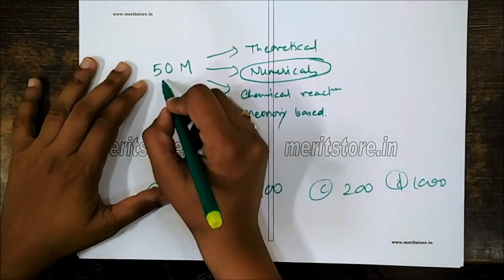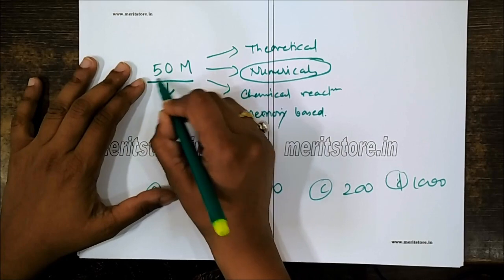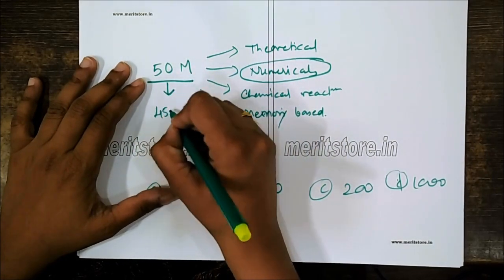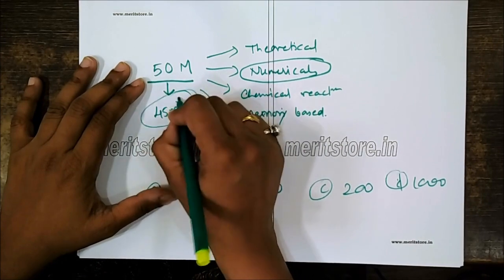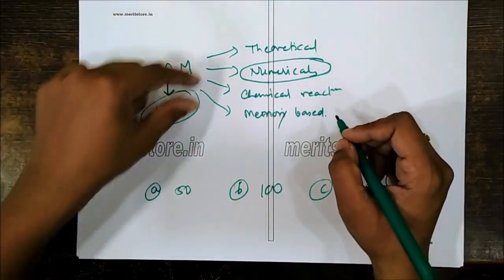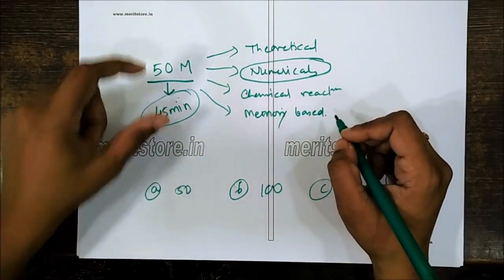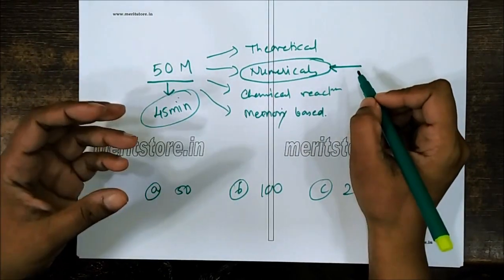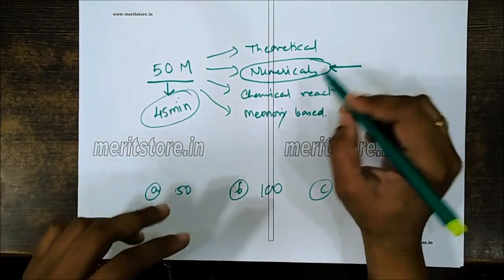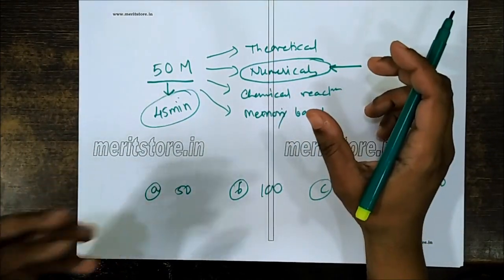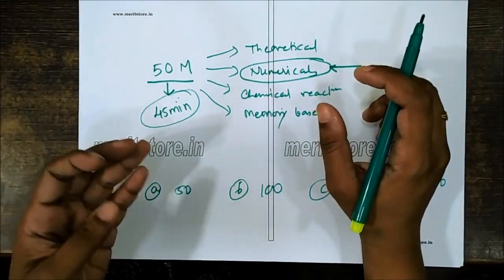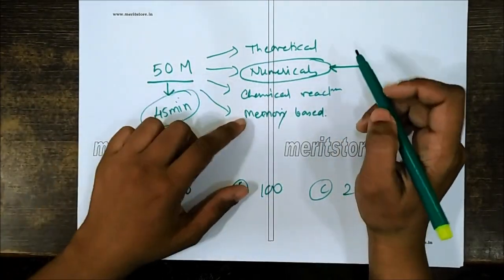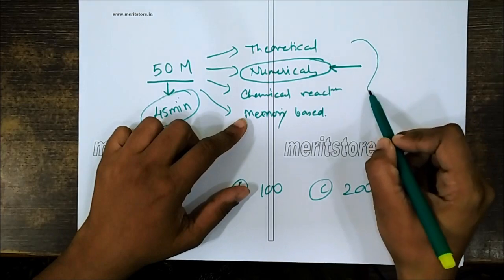But as I told you, for the 50 marks of MCQs, there will be only 45 minutes. Now in these 45 minutes, if you have to finish all 50 marks of questions, we have to utilize maximum time for the numericals. So if you need maximum time for the numericals, where you can finish the calculation in a proper way to get the right answer, then you have to reduce the time on the other MCQs.